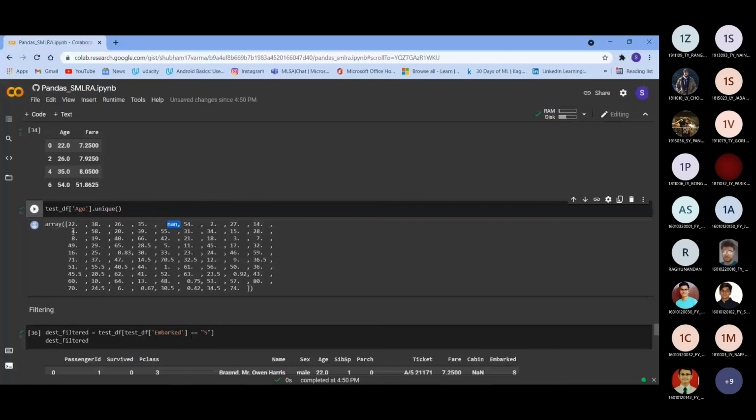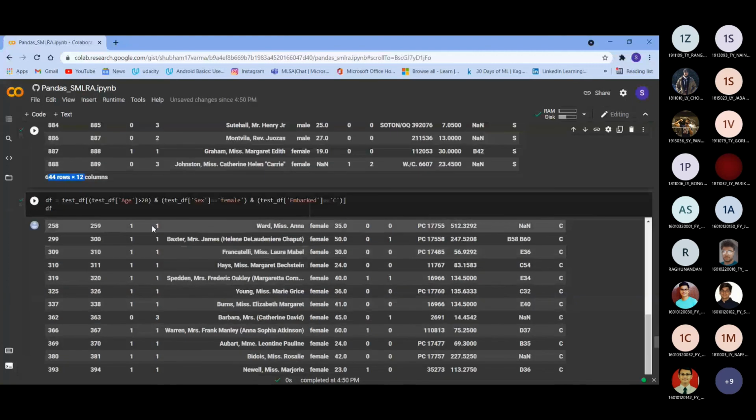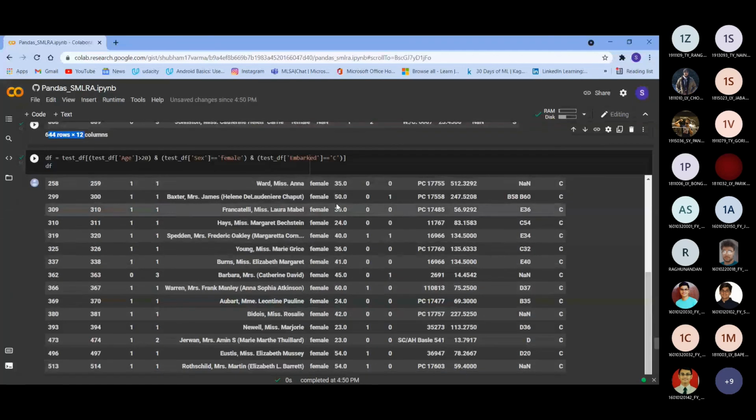Then comes the case where you want your dataset to have some conditions added to it. Suppose you want the output of the dataset in which the age is greater than 20, the sex of the passenger is female, and she embarked from C. So we just used the and operators here and passed the conditions that we wanted. We open a list under the dataset, pass the conditions, and we got the output. As you can see, everyone who embarked from C, everyone who is female, and everyone whose age is greater than 20 is printed in this output.